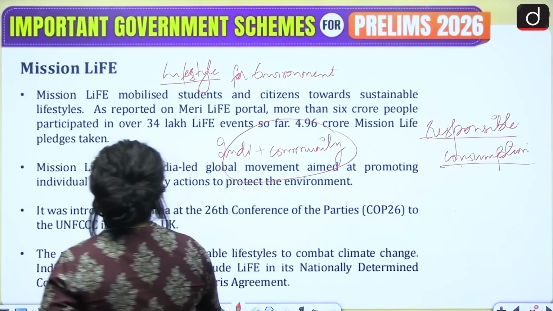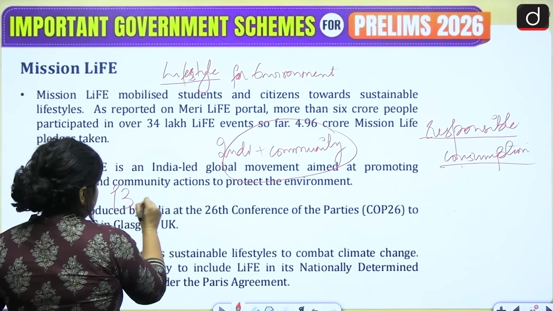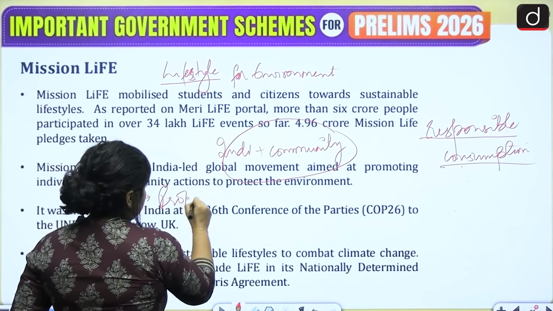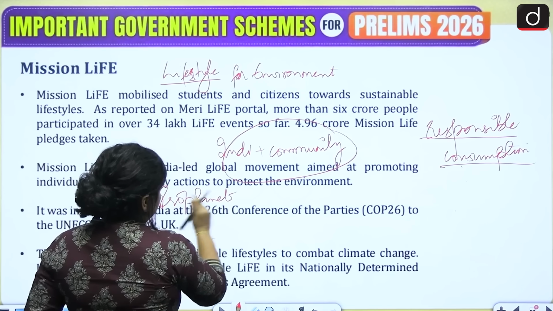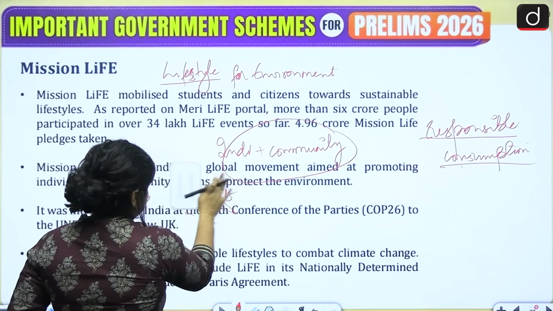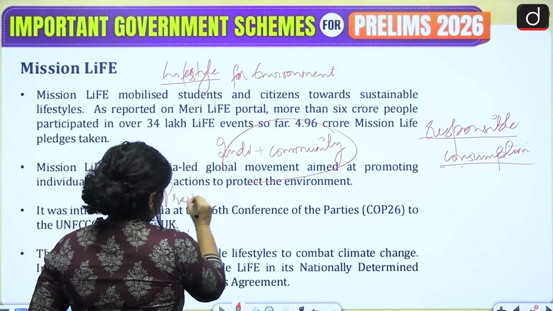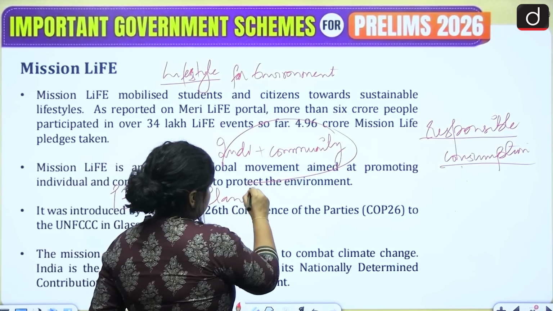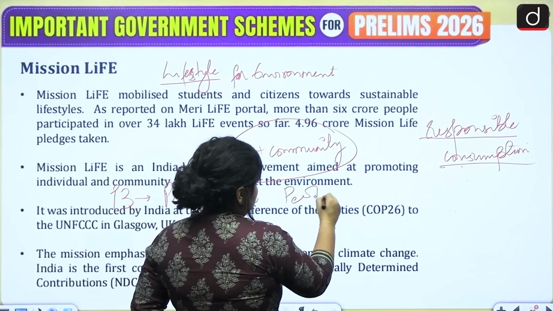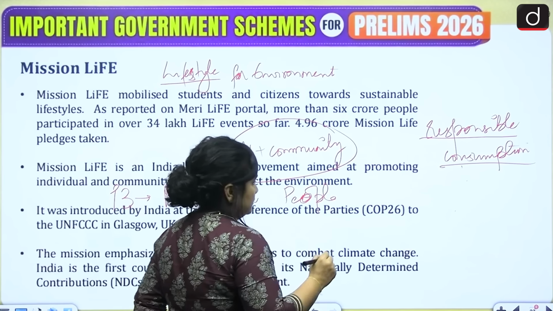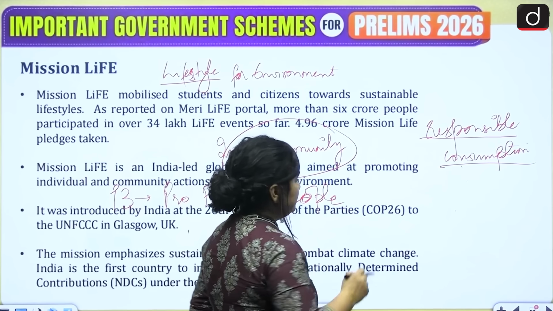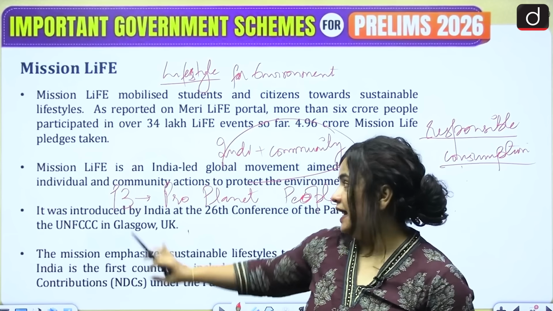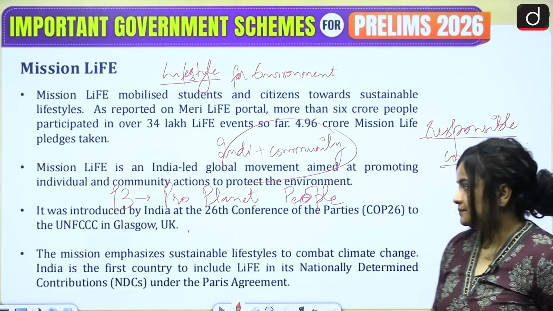All right. And this is the concept of P3, which is pro-planet people. So here, people are expected to be living or adopting a lifestyle that is pro-planet.